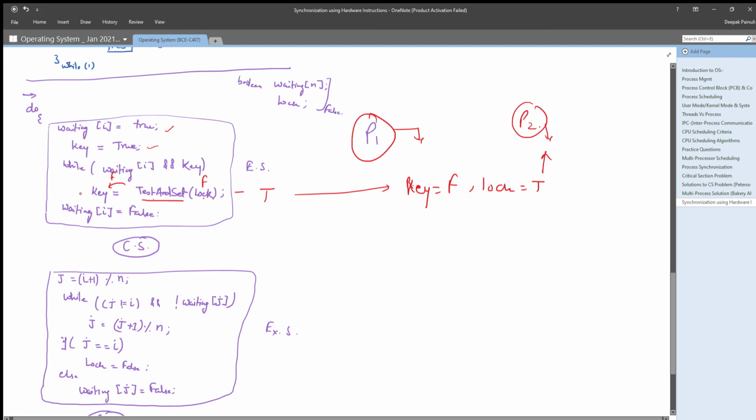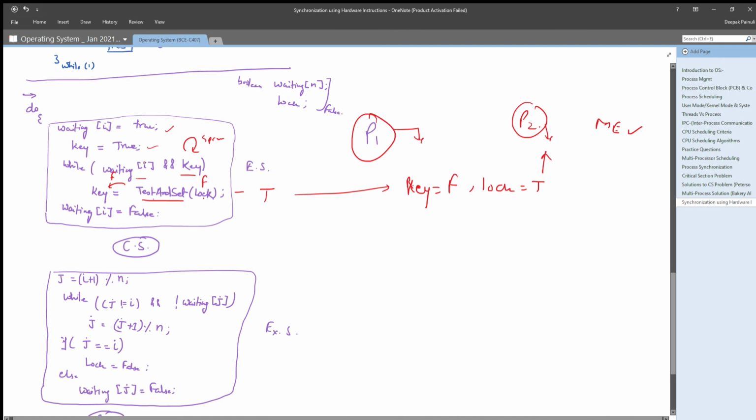And if it is getting true as key, with key being true and waiting already true, it will be spin locked here. So any process other than P1 that gets the value of lock as true will be spin locked here. That means mutual exclusion is provided, right?